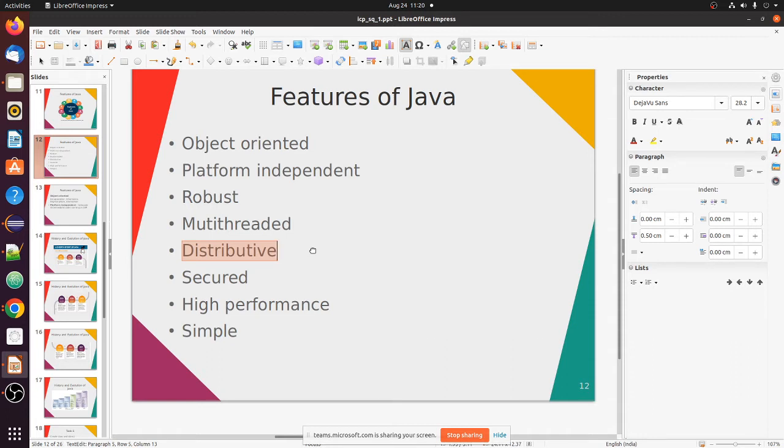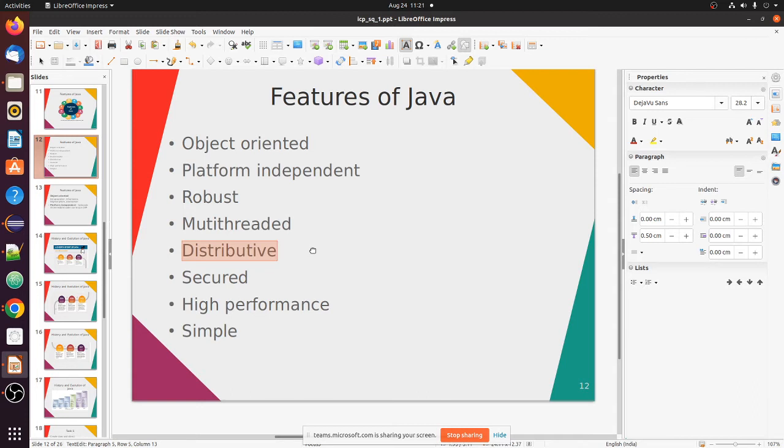Not multi-threading, where in a single machine you can run multiple tasks. Distributed is where the same task is divided into subtasks and run on different machines. One such feature is provided by remote method invocation that can be implemented by Java. Okay, these terms are keywords. Remember, whenever you are asked a question in the exam, you write those keywords.